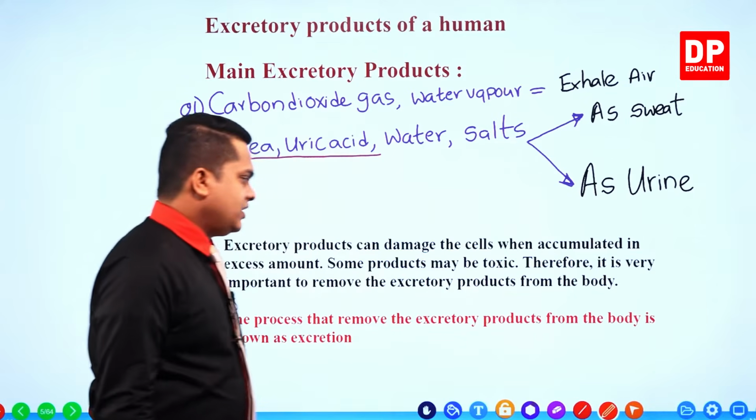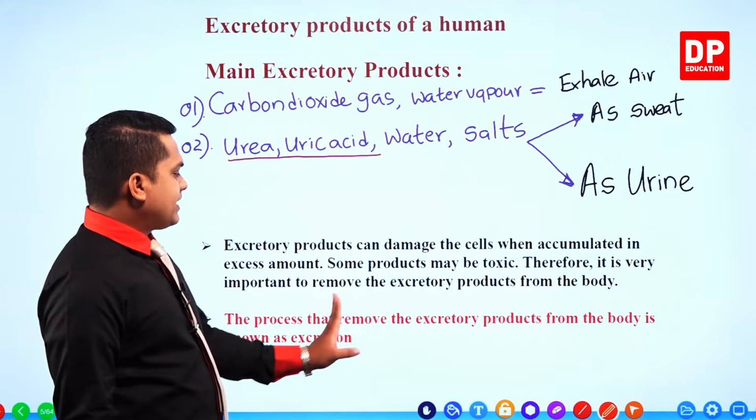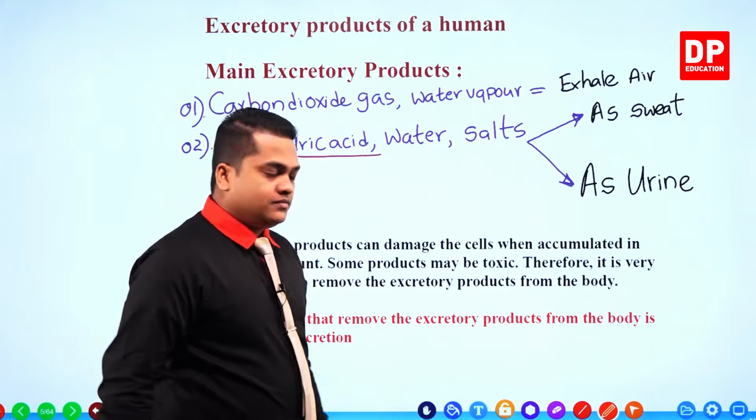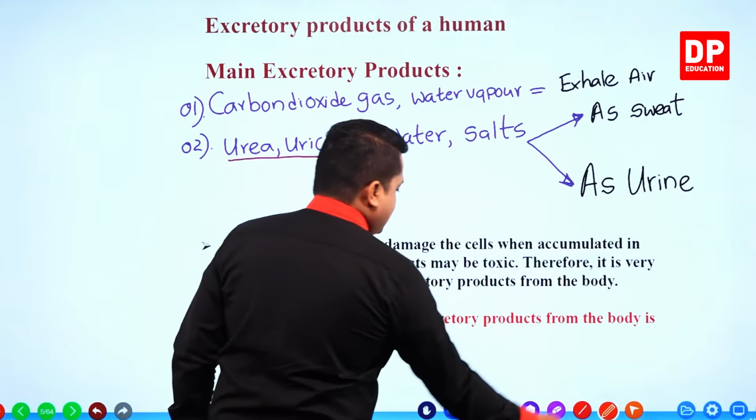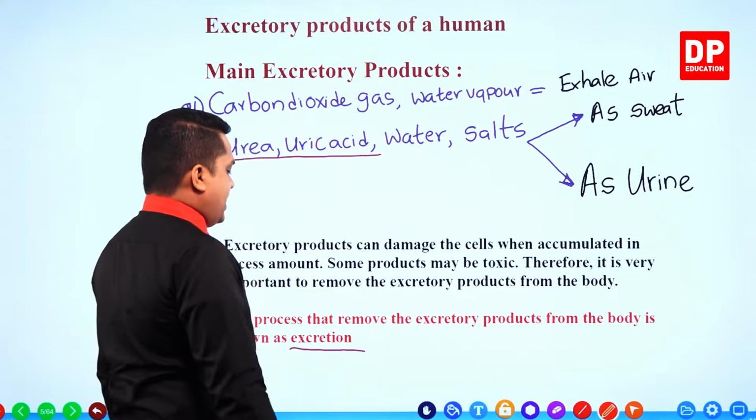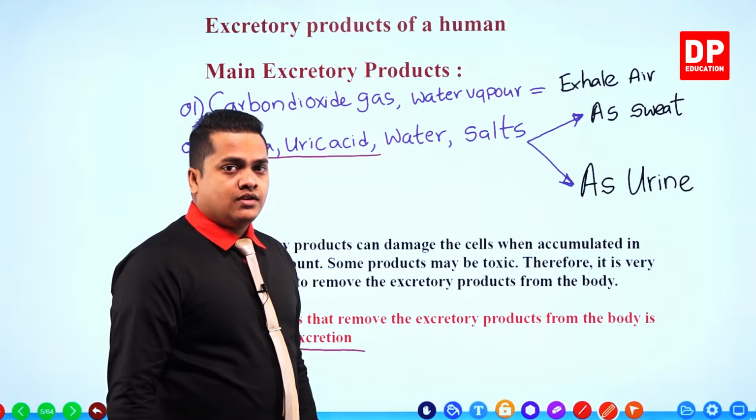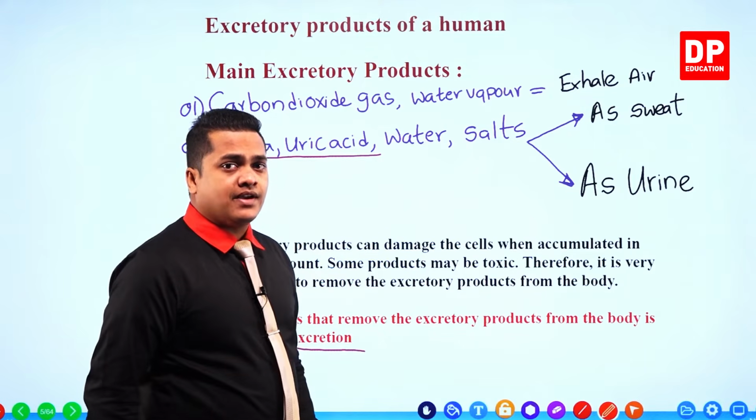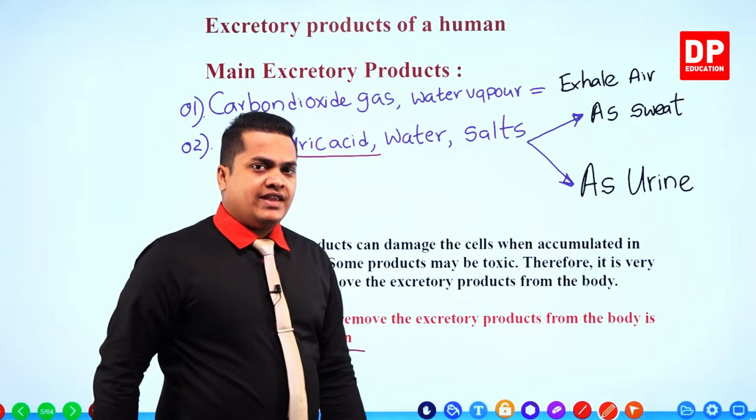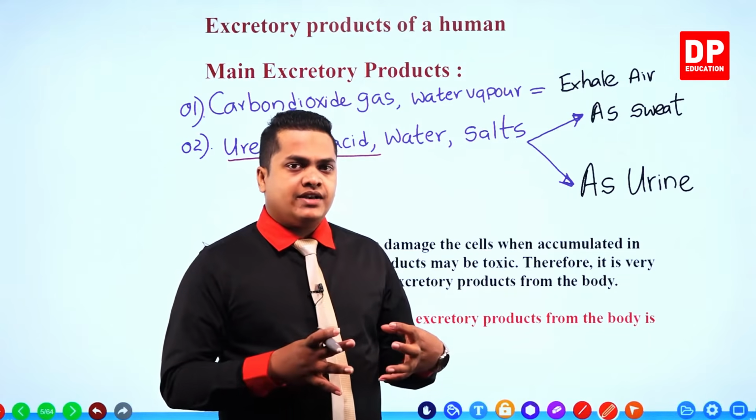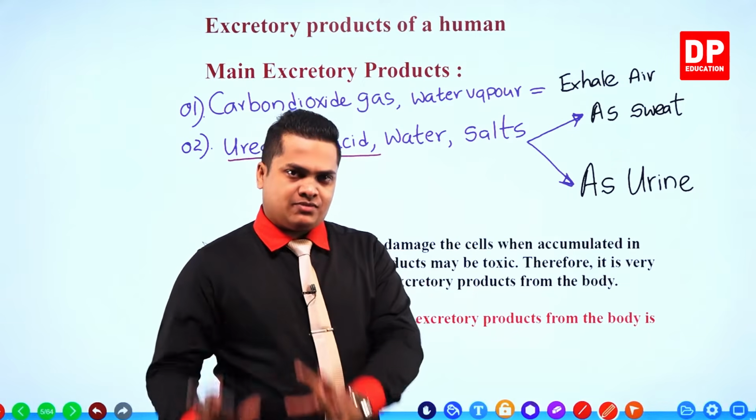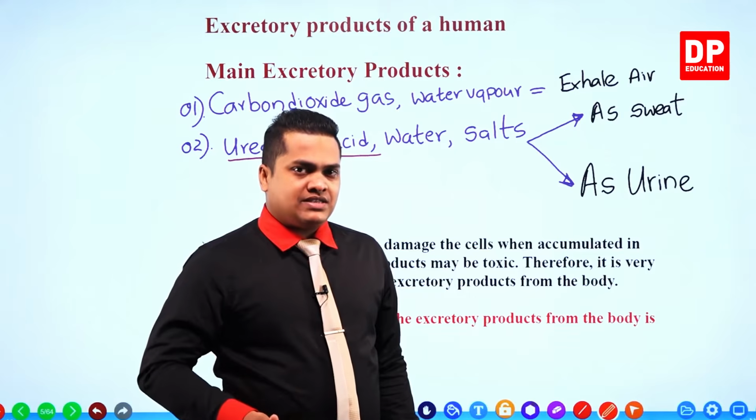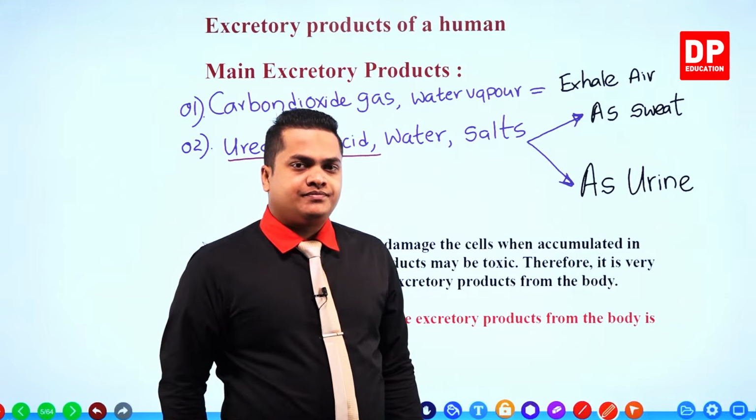Here you are given a point. The process that removes the excretory products from the body is known as excretion. Excretion is the process by which the removal of excretory products happens in our body. You know that there are different excretory products created within our body. These things should be expelled from our body. That expelling, terminating process is referred to as excretion.